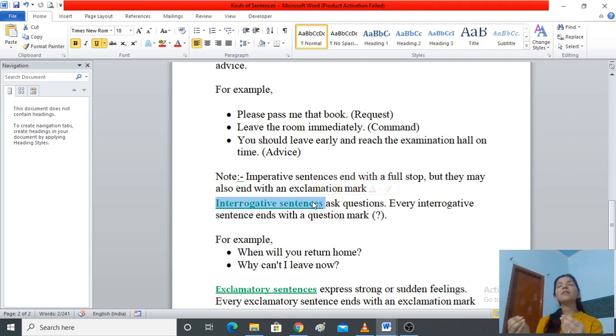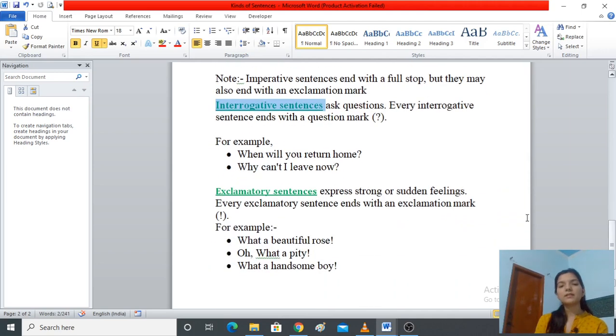So when there are sentences where they put up questions, they are known as interrogative sentences. Now what are the examples? When will you return home? Why can't I leave now? Right? So all these questions are interrogative sentences.